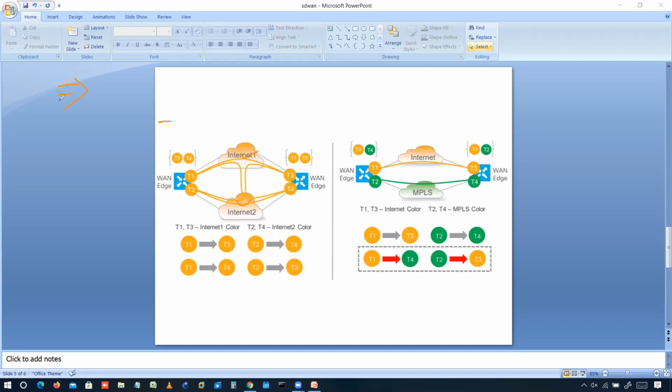Colors are significant because they identify an individual transport as either public or private. This is a code we can see: Metro Ethernet, MPLS, private 1, private 2, private 3, private 4, private 5, private 6.